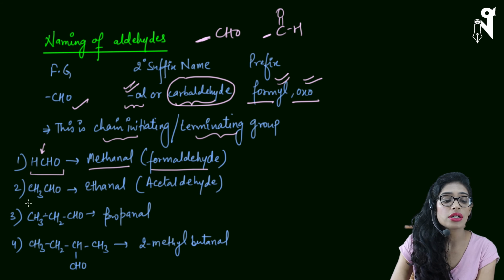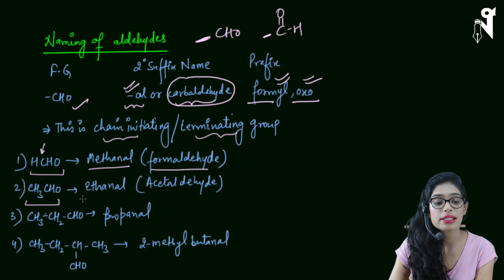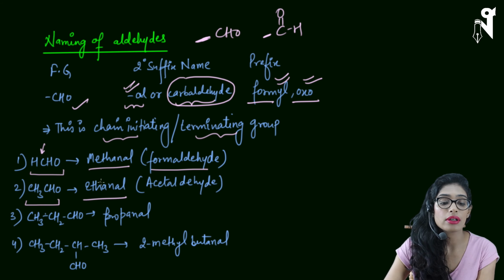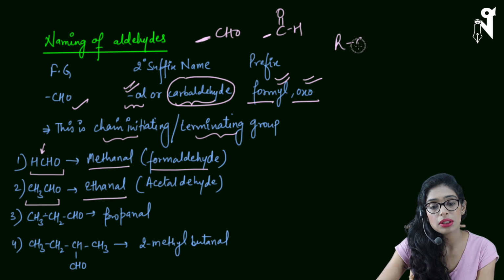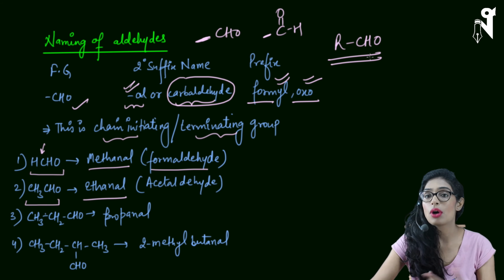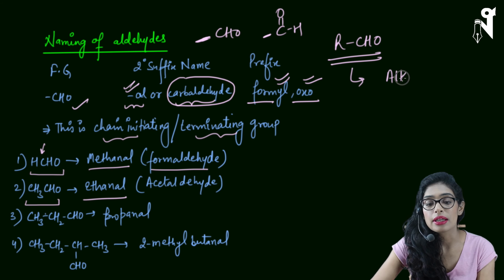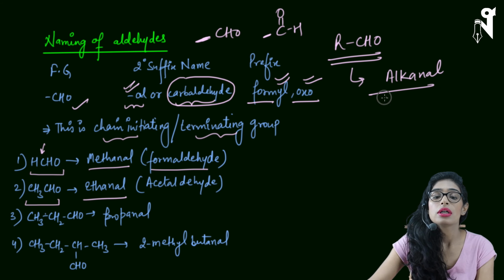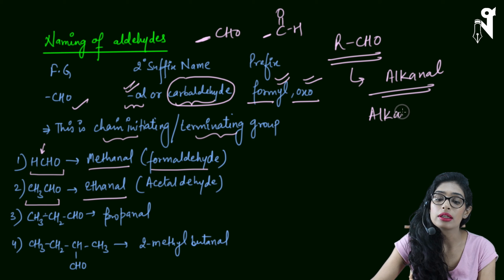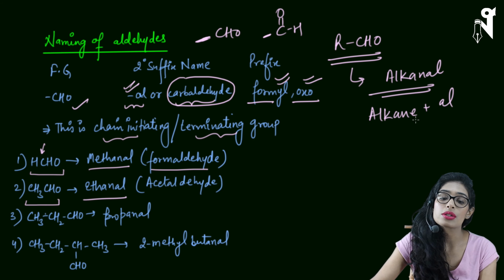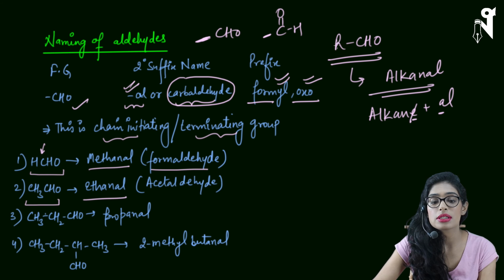Methanal has a common name, and it is called formaldehyde. Similarly we have CH3CHO, the second compound of aldehydes. It is called ethanal. Why ethanal? First of all, let me write down the general formula which I had not written before. So the name of this compound is going to be alkanal. Now this is the combination of alkane plus al, and because two vowels are together, we are removing e. This alkane represents the R group.